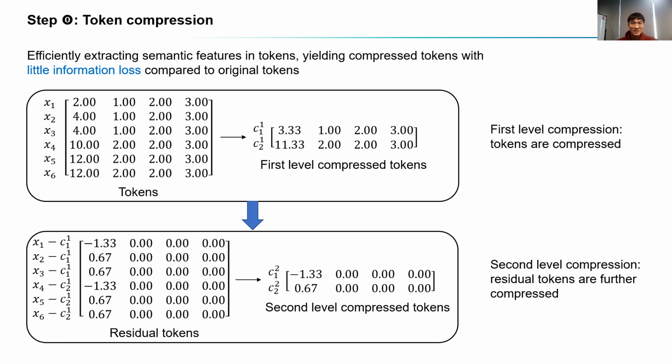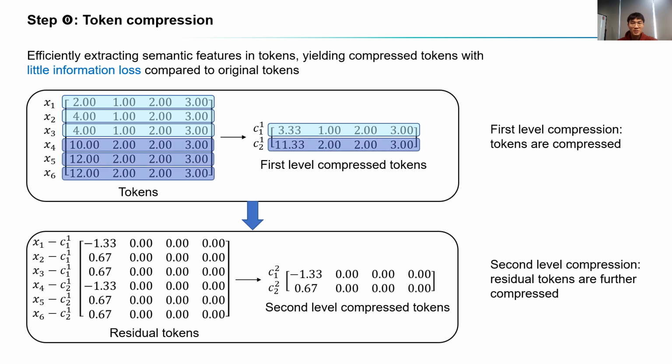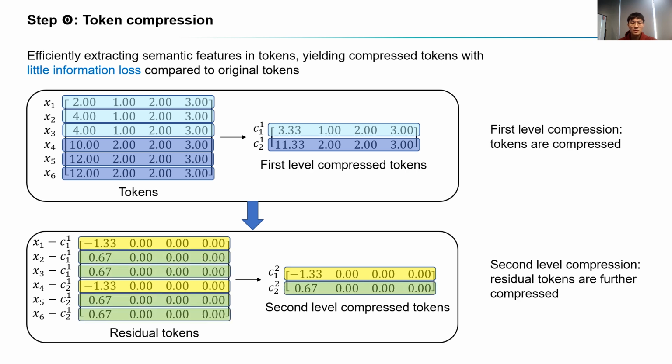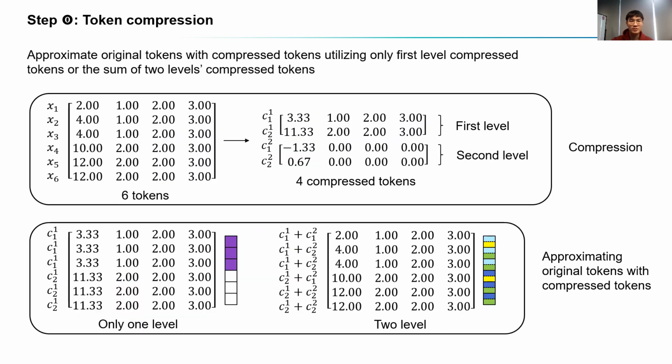Now we introduce the step 0 of CTA, token compression. We propose to utilize two-level compression. In this example, first level compress 6 tokens to 2 tokens. After first level compression, we compute residual tokens as the difference between original tokens and their corresponding first level compressed token, which can be interpreted as the error if we want to approximate original tokens with only first level compression. We then further compress 6 residual tokens to another 2 tokens. Original tokens can be approximated with compressed tokens.